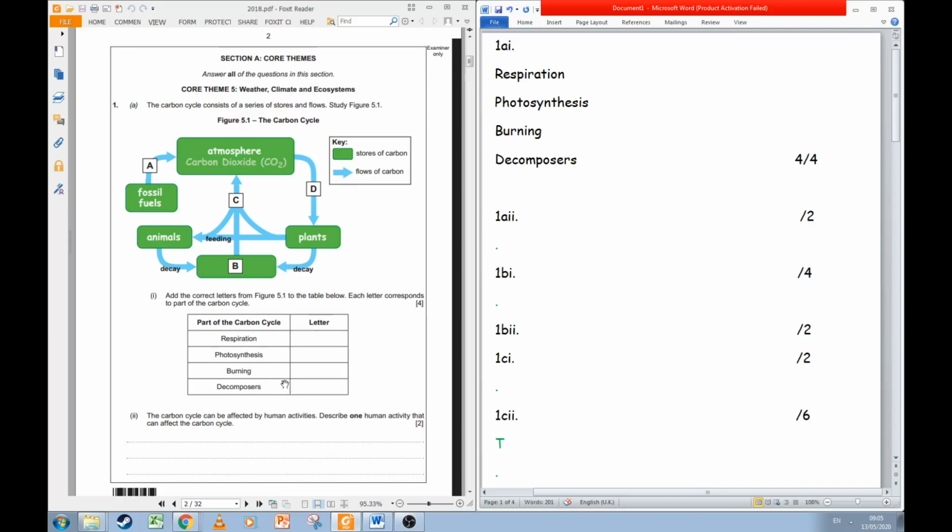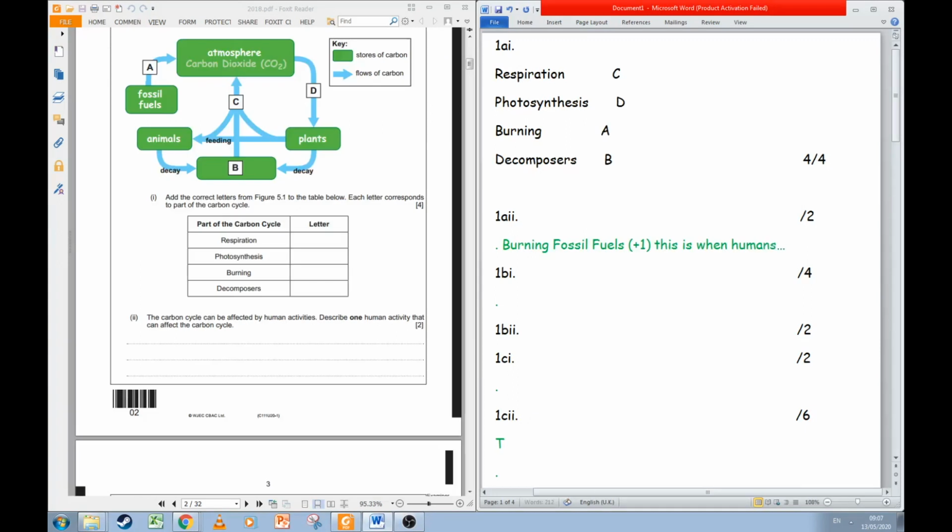Decomposers are groups of usually microorganisms that destroy things, they break them down. They're not an action. They can decompose, which is an action, but decomposes is not. So that's an easy way to work out that actually B is going to be decomposers.